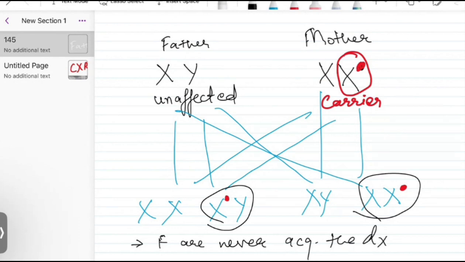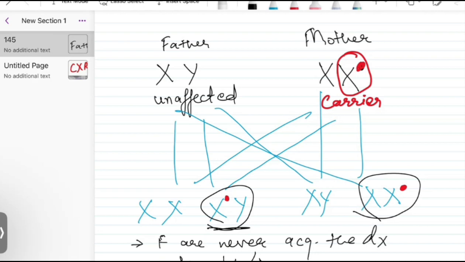And what will be your probability of the second child being affected? It is 1 out of 4, so 1 raised to 4. That comes out to be 25%. Okay. Just remember this condition. Okay. This is very basic.